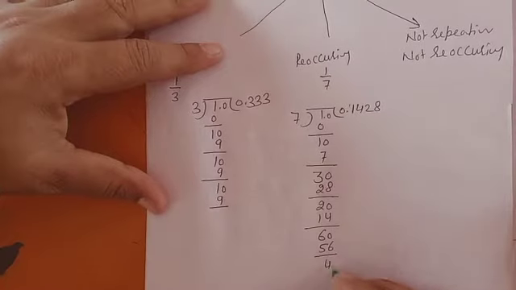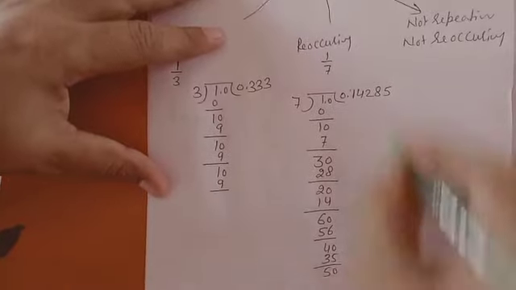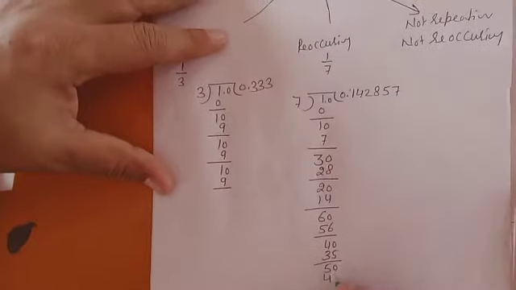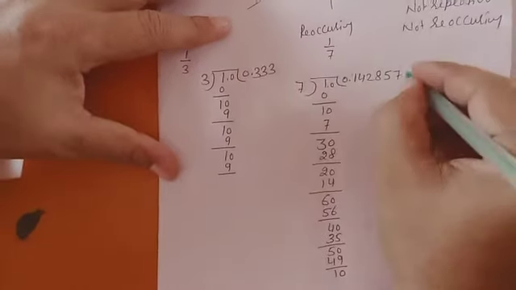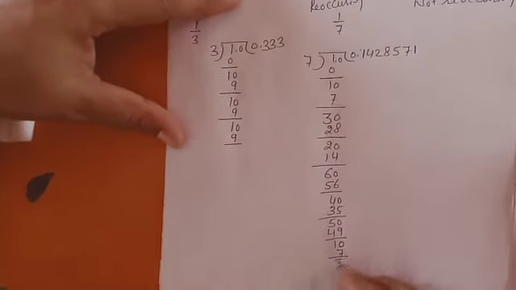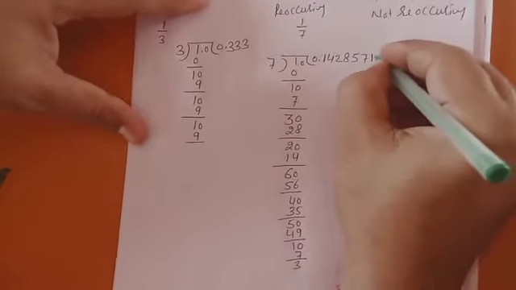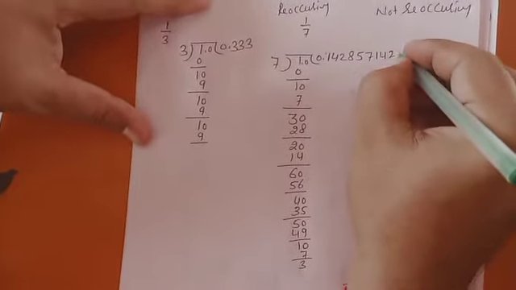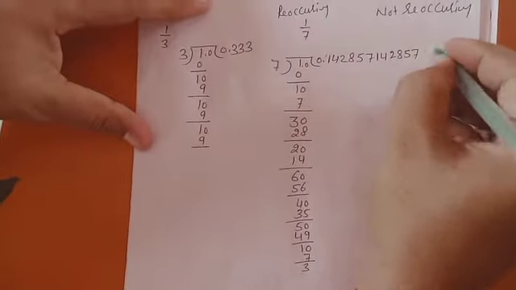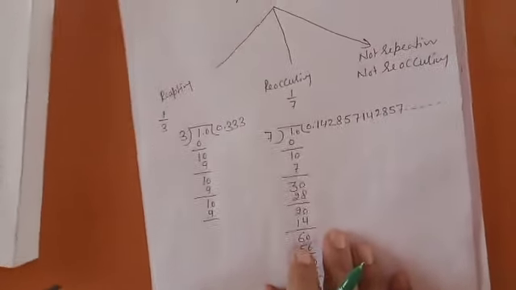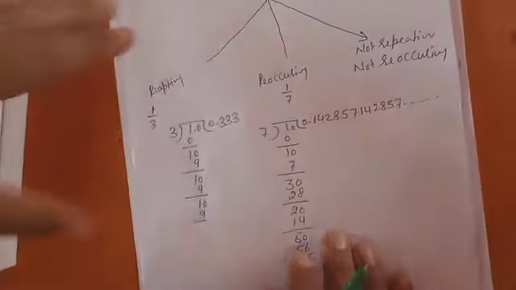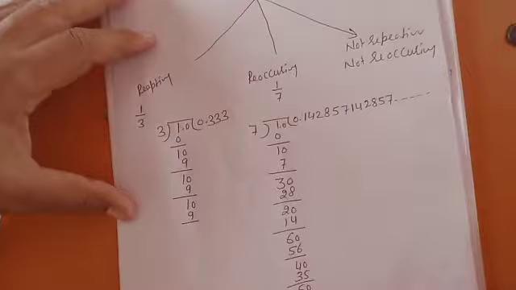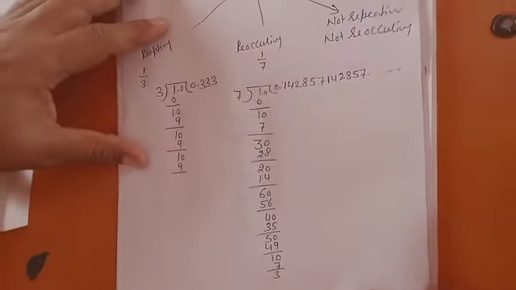How much left? 4. 7 fives are 35. 7 sevens are 49. 1 left. Again 7 ones are 7. Again 3. So the repetition starts again: 4, 1, 4, 2, 8, 5, 7. It's non-terminating, but after a finite number of steps, the same digits start repeating. So this is called reoccurring after a finite number of steps.